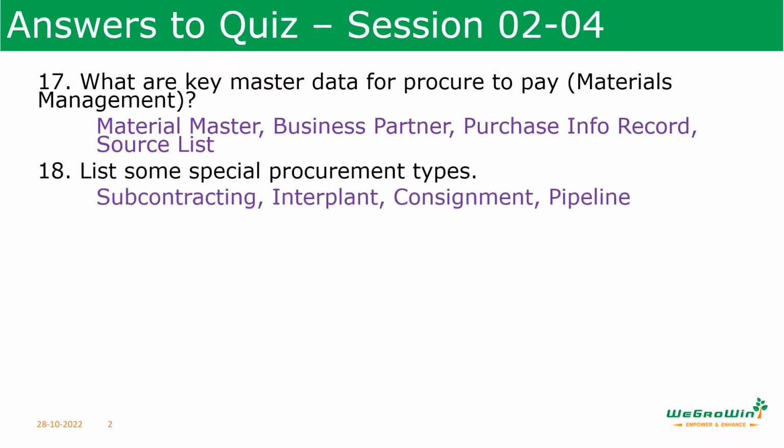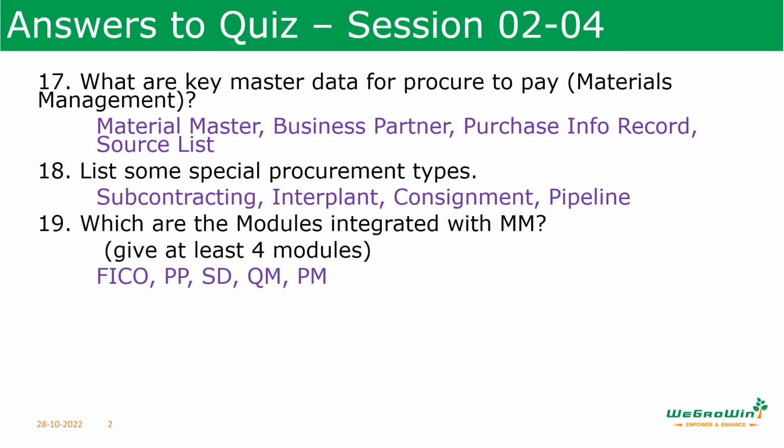And then, list some special procurement types involved in purchasing. So some special procurement types are subcontracting, interplant, consignment, and pipeline. Which are the modules integrated with materials management? We told that MM is a highly integrated module.